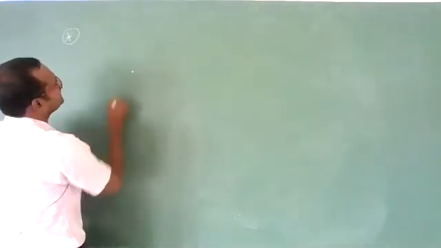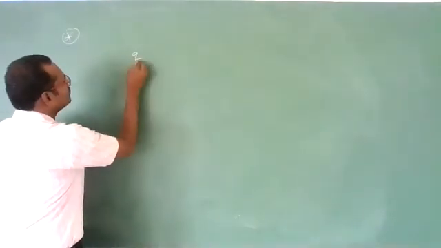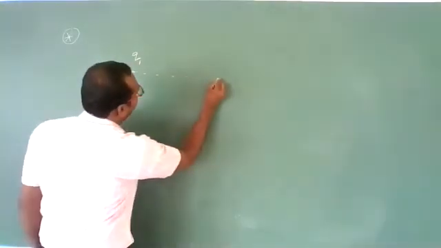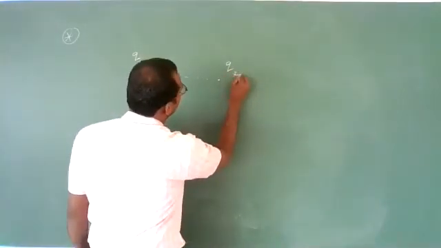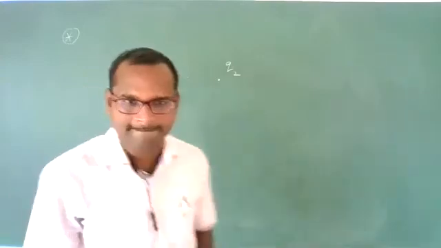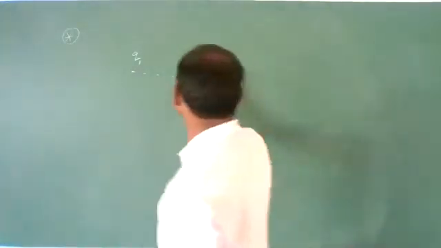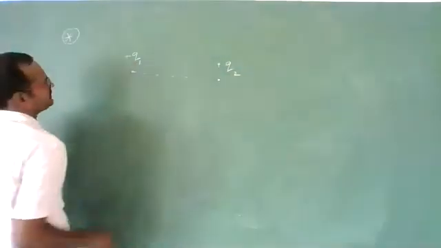Okay. Now see one more important point. Everyone listen carefully. Now two charges are there. One is Q1, another one is Q2. Both are positive charges, let us take.